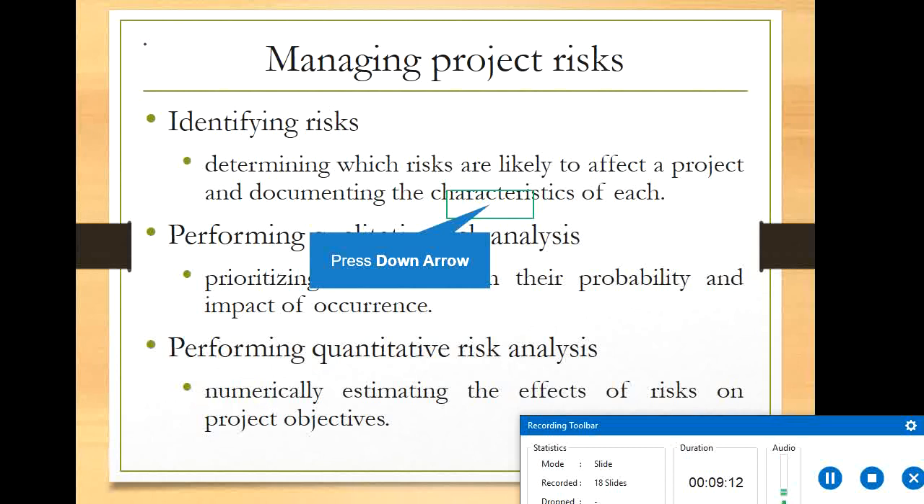Performing quantitative risk analysis. Qualitative means, again, the quality of the project may differ, and so on. Quantitative means what kind of risks, with a quantifiable possibility: numerically estimating the effects of risks on project objectives. Suppose certain risks happen, how long will the project be extended, how much cost escalation? All these things must be taken into consideration.